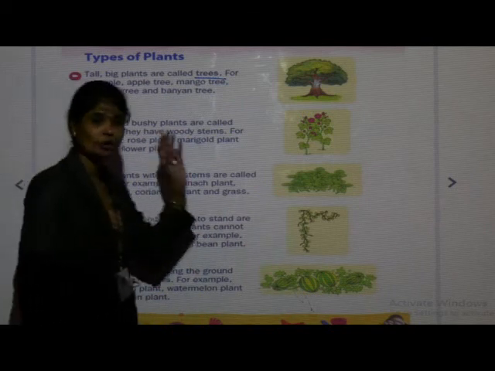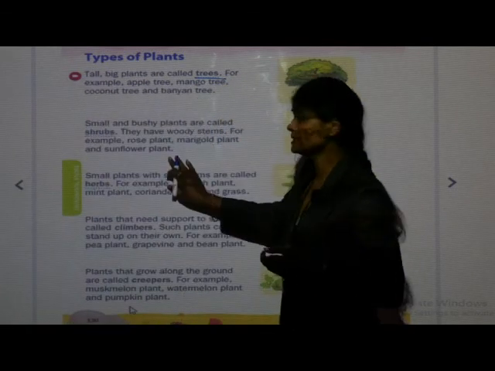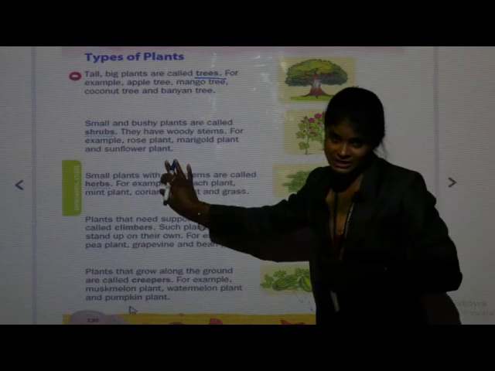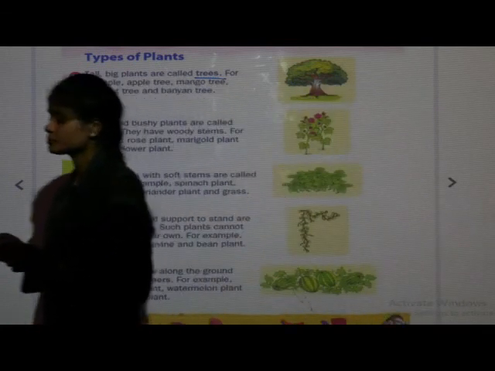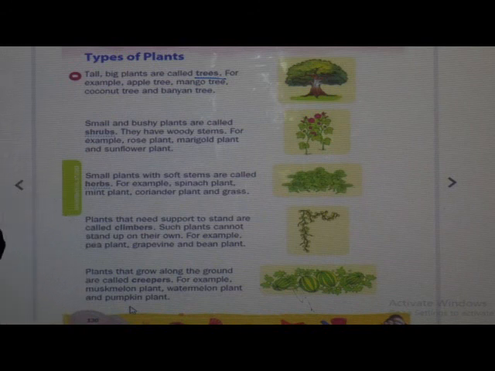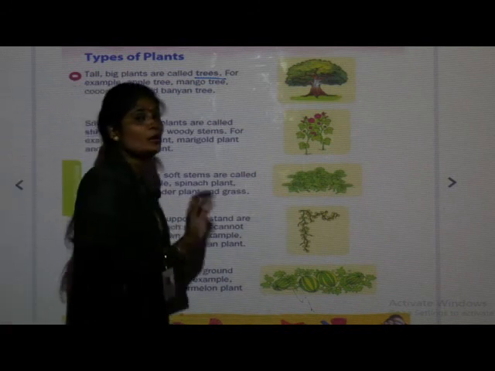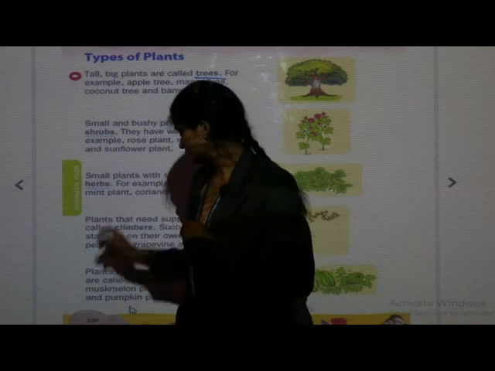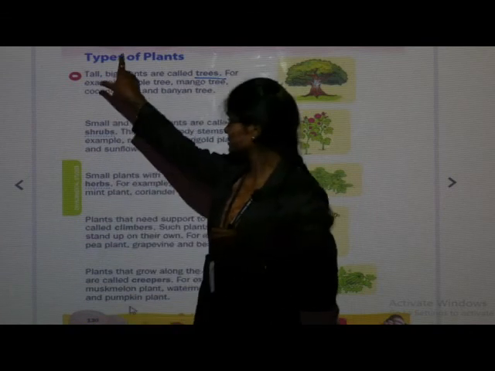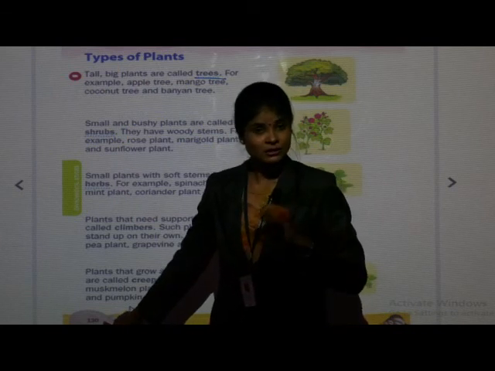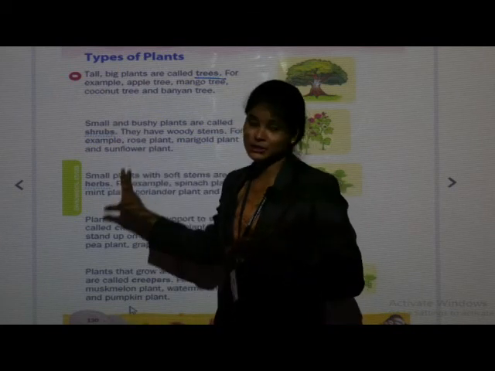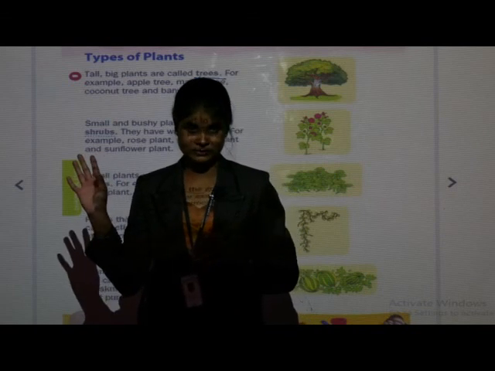Okay. Did you understand all the types of plants that we have learned just now? Okay. So students, what you have to do today, you have to learn this page, means types of plants given on page number 130. You have to read this in detail.